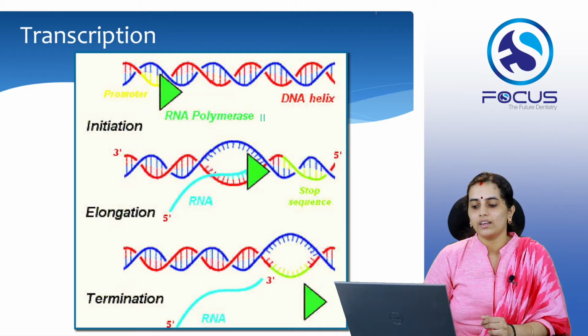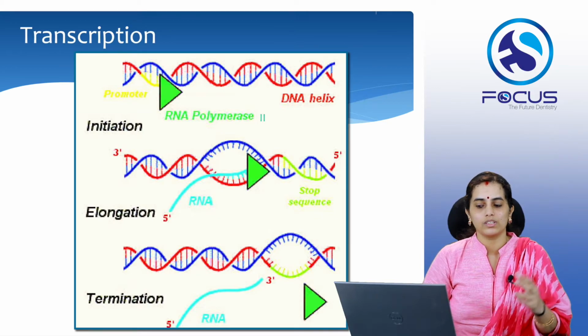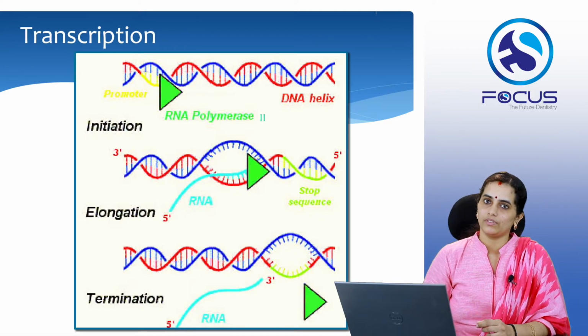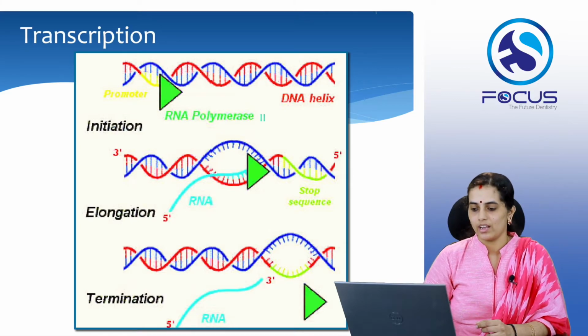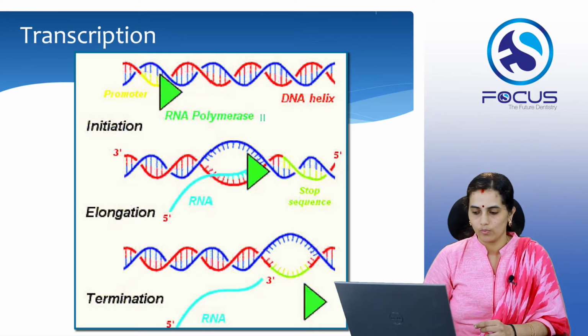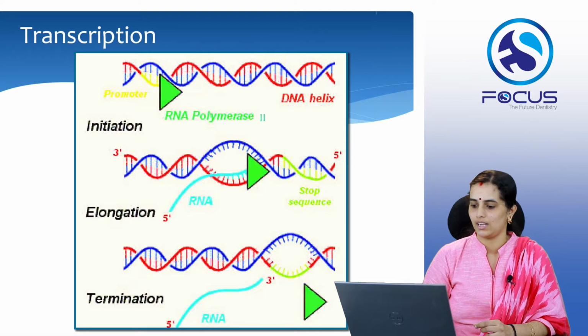Now the mRNA synthesis starts. So that is the process of elongation. Usually for transcription, the 3' 5' strand of the DNA acts as the template strand, and hence the mRNA that is the complementary mRNA formed would have a 5' 3' direction. Okay, so that means the 5' end of the mRNA constitutes its head, while the 3' end constitutes its tail.